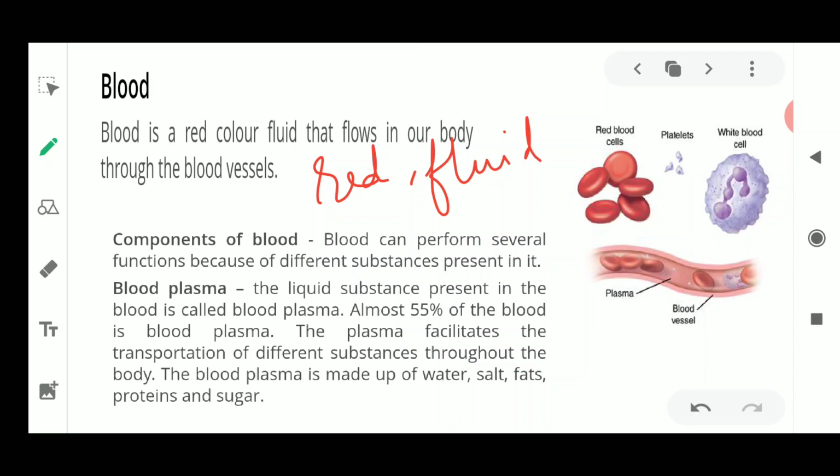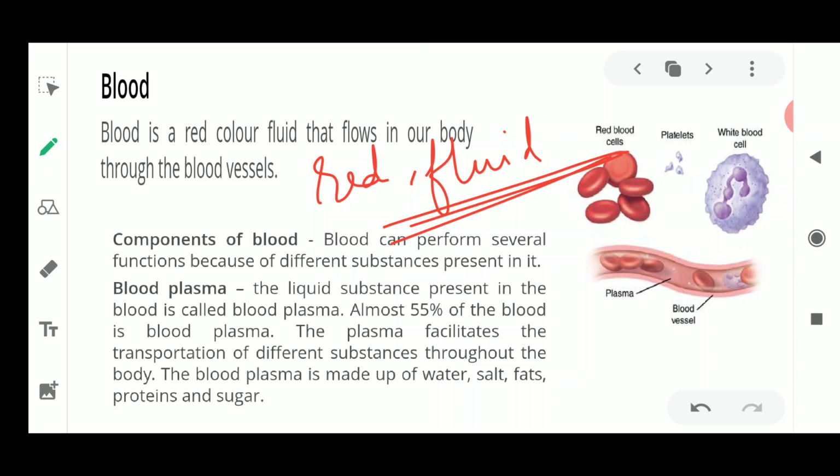Now why are all these important things dissolving in the blood? Because it is the only medium which is flowing. So it is the only way to transport things from one place to another, because we cannot take up oxygen and just give it to each and every tissue. So we need one constant medium to carry these things from one place to another. That is fulfilled by the red colored fluid that is known as the blood.